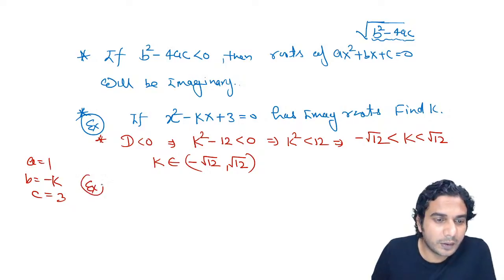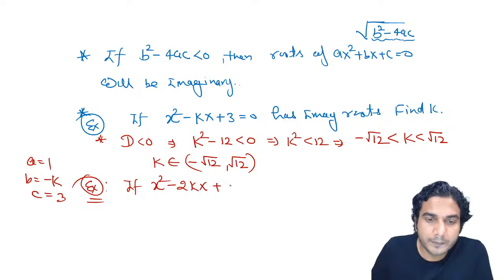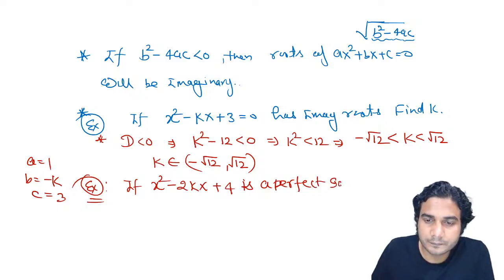Now let me give you one more example. So now question is, suppose it is given x square minus 2kx plus, say, 4, okay, it's a simple example, is a perfect square, then find k.